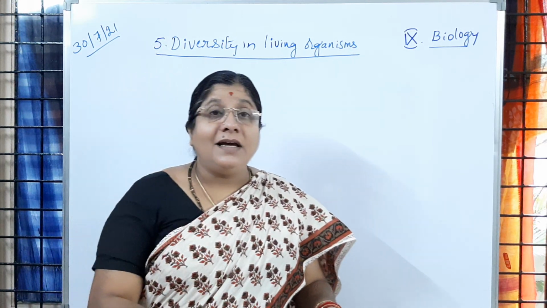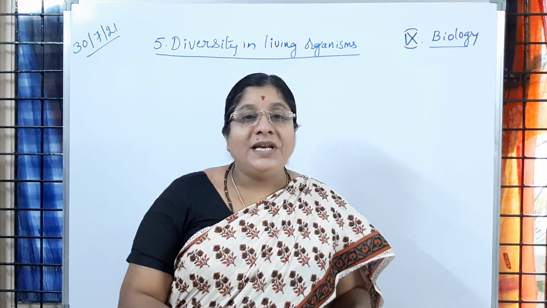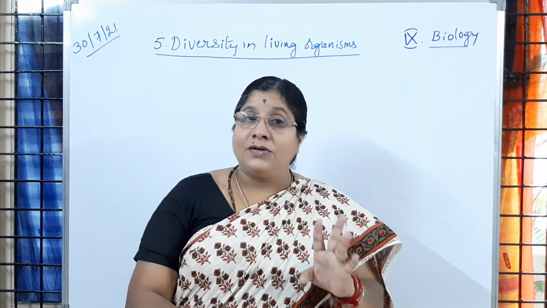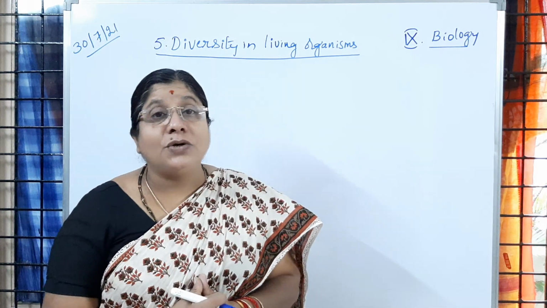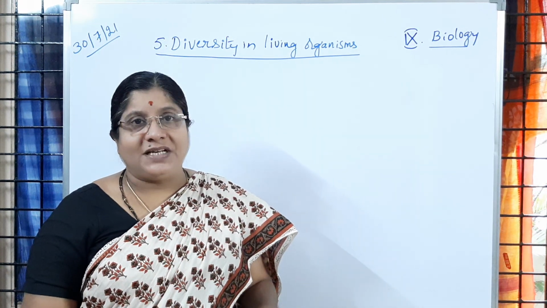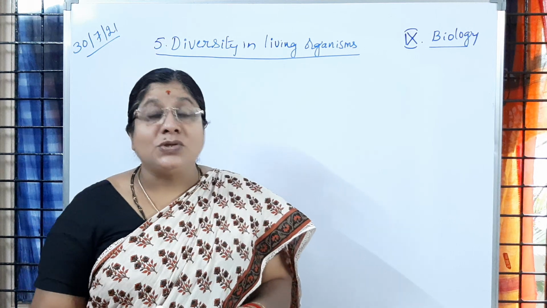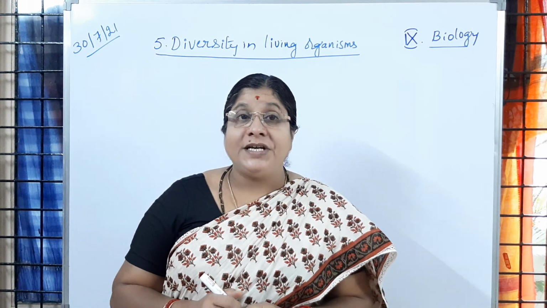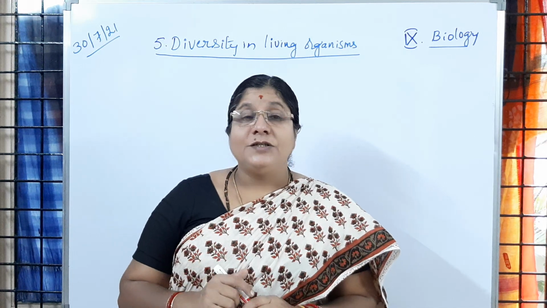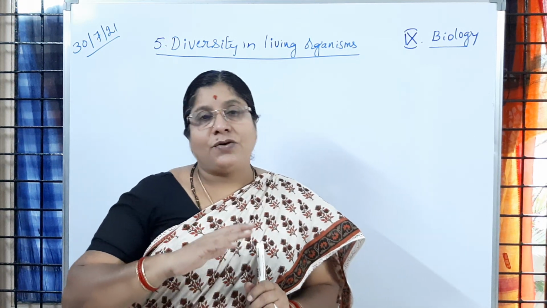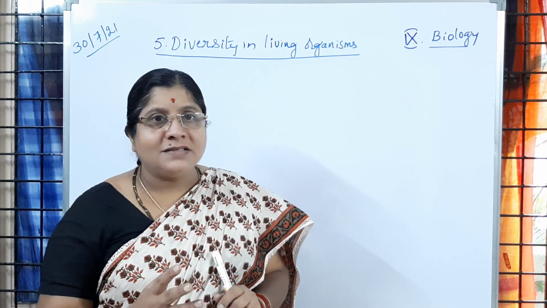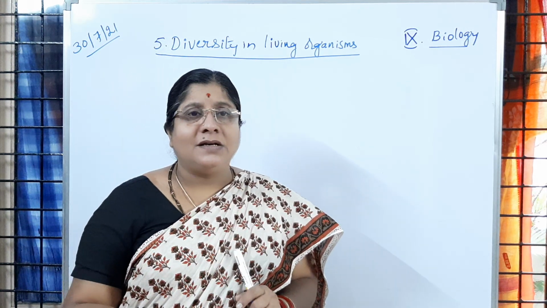So just like that, if you take 2 neem plants or rose plants or any other 2 plants which belong to the same species, then also we are going to observe some differences. So what do we call those differences which we are observing among the same species? Here human beings, we belong to the same species. Is it clear? So all neem plants belong to one species.